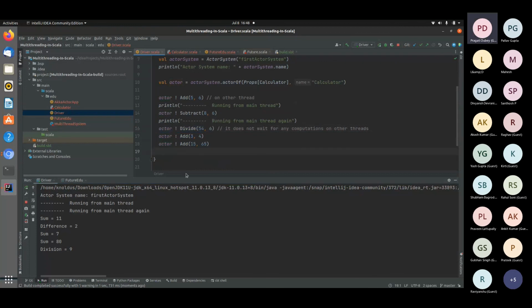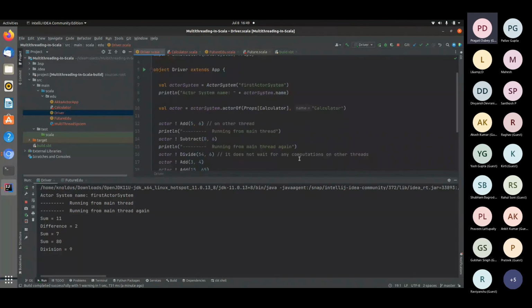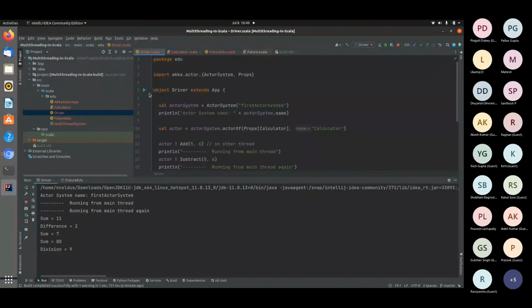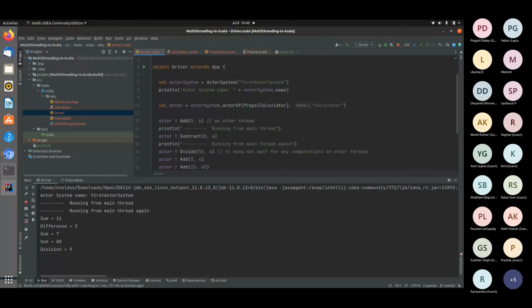So Akka Actors posed as the best way of resolving multi-threaded problems in Scala, as you can see it is not even waiting for other threads to execute. It is not even coming into race conditions or anything like that, not even in a live lock or deadlock condition. Obviously, we are not using the same threads or resources, so that is also a point of question. But it is not waiting for any other computations to complete. So, in general, futures and Akka actors are the ways to resolve multi-threaded environment code in a best way. So, going back.